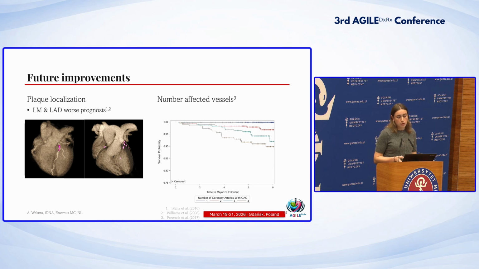And other, well, I call them future improvements, but most AI models actually already include this information, which is plaque localization, which vessels are involved, because we know the left main and LAD have a worse prognosis, and also the number of affected vessels. And most of this information is not yet used or communicated to primary care.